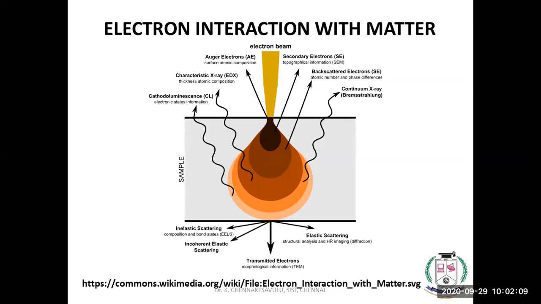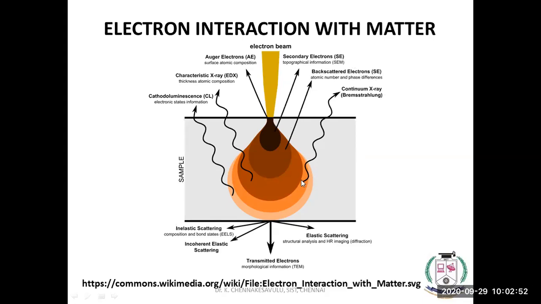Now under vacuum conditions, if you are sending an electron beam to any material, the material will interact with the electron beam. If the material has less energy, it will acquire energy from the electron beam. If the material has higher energy, it will give energy to the electron beam, or nothing will happen. If it is a highly energetic beam, what will happen? It will enter into the atom and remove the core electrons, that is first orbit electrons. That's what we name Auger electrons, or some electrons will come out in the form of scattered or backscattered electrons.